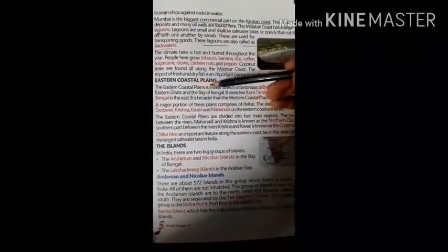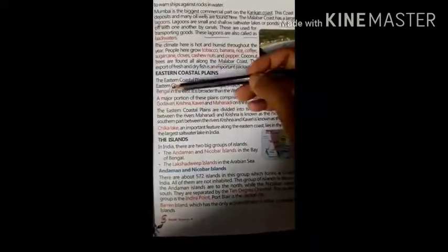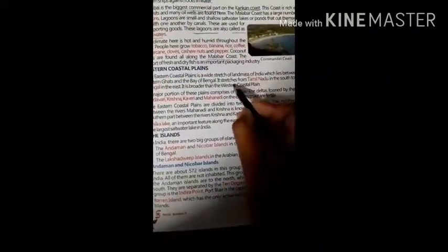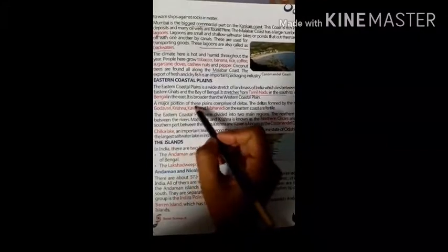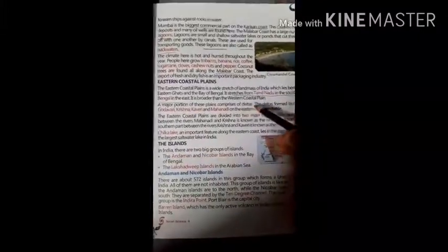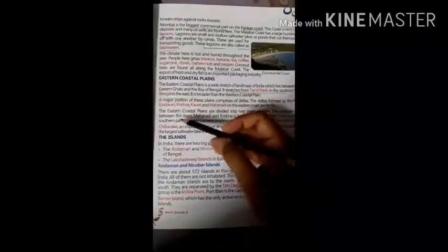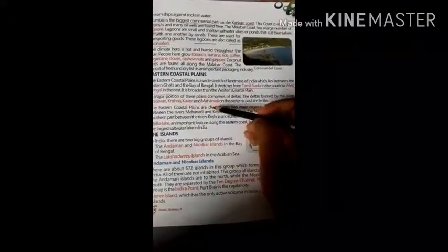The Eastern Coastal Plain is a wide stretch of landmass of India, which lies between the Eastern Ghats and the Bay of Bengal. It stretches from Tamil Nadu in the south to West Bengal in the east. It is bordered by the Western Coastal Plain. A major portion of this plain comprises deltas. The deltas formed by the rivers Godavari, Krishna, Kaveri and Mahanadi on the eastern coast are fertile.